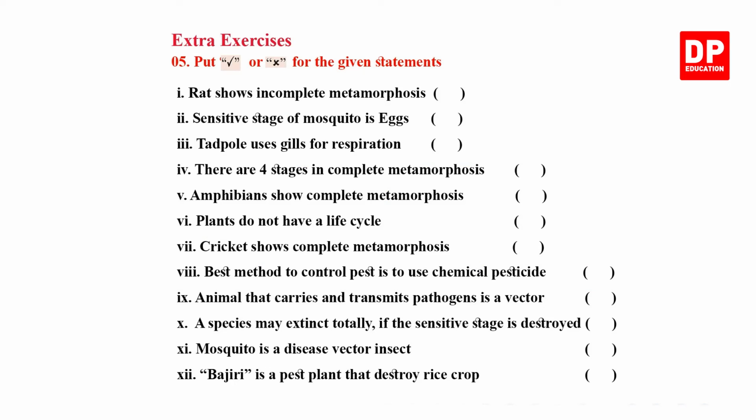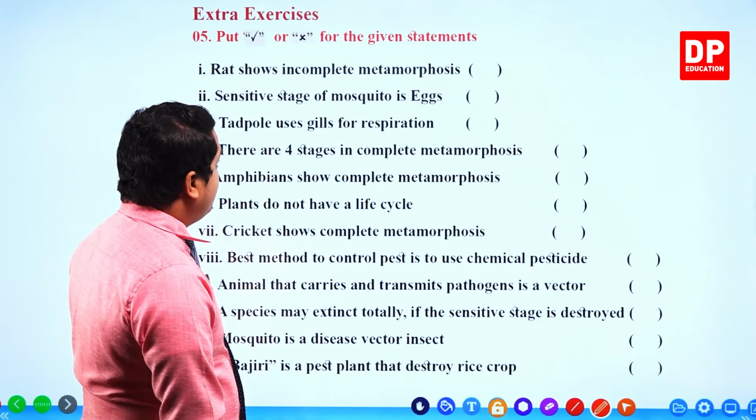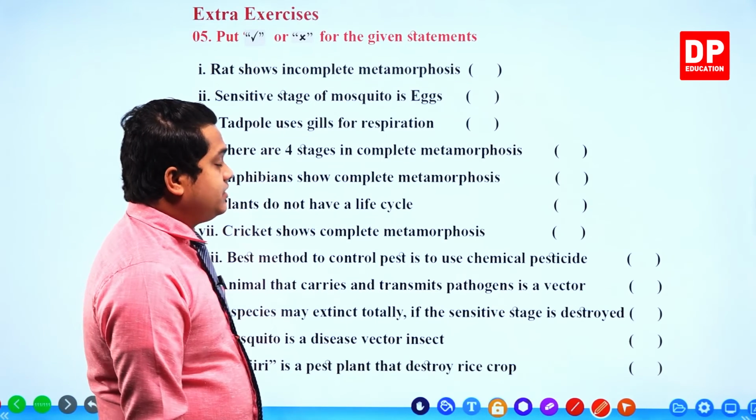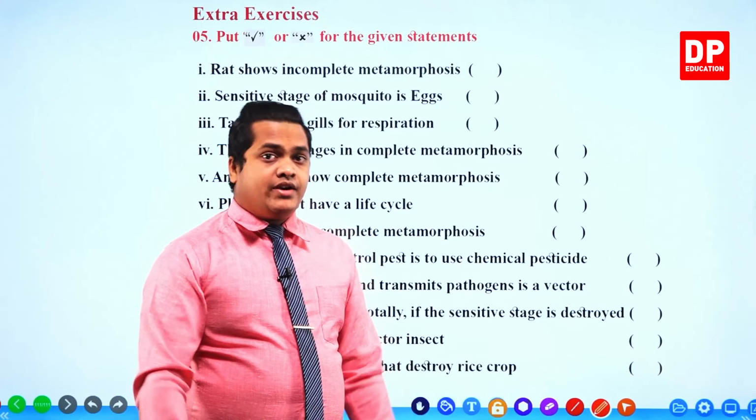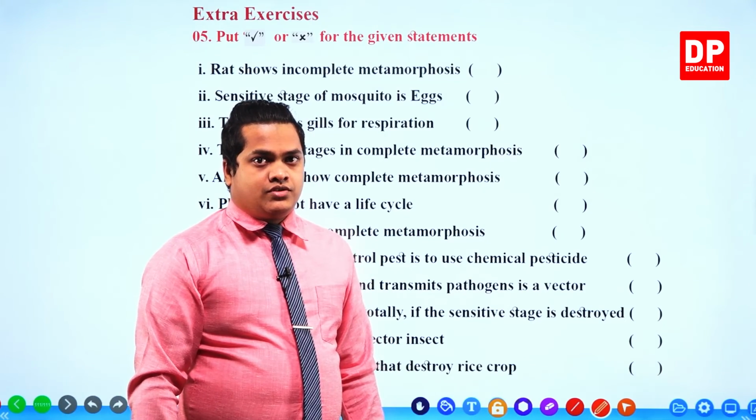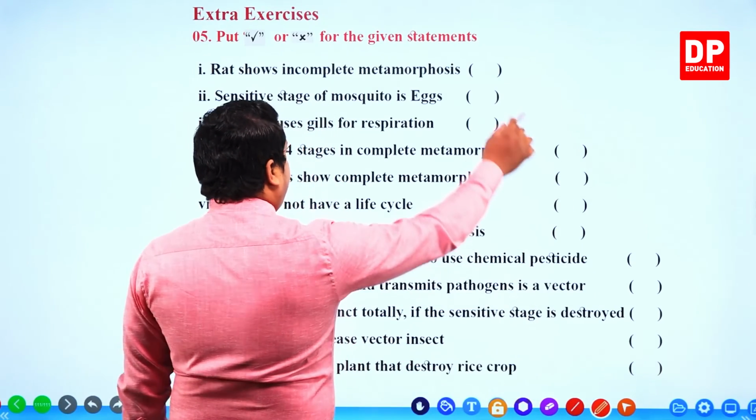Right. Within this you have to put a tick if the statement is correct and a cross if the given statement is wrong. Number 1. Rat shows incomplete metamorphosis. Actually, rat is not going to show any kind of metamorphosis. So, therefore, it is incorrect.